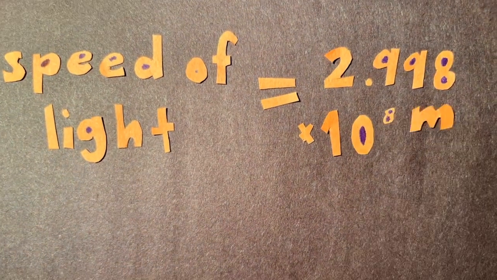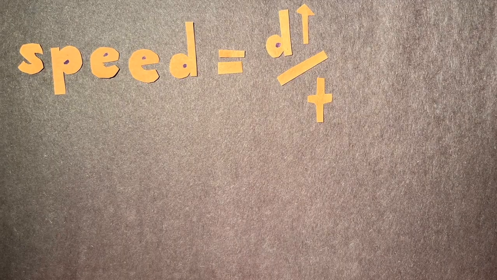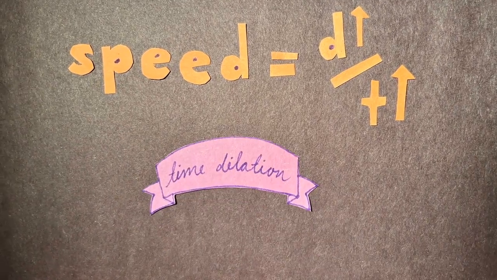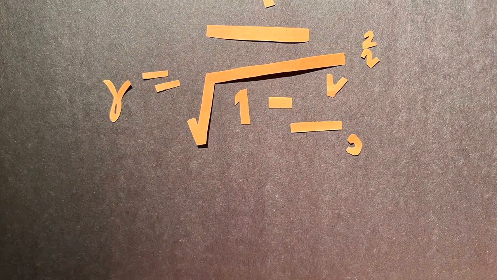We know that the speed of light is constant no matter what. Light always travels at nearly 3 times 10 to the 8 meters per second. So if speed is constant and distance increases, time must slow down. This is called time dilation, as described in Einstein's special theory of relativity. For objects traveling at incredibly high speeds, almost the speed of light, time slows down relative to an outside frame of reference, so that the speed of light remains constant no matter which inertial frame of reference you are looking at it from.